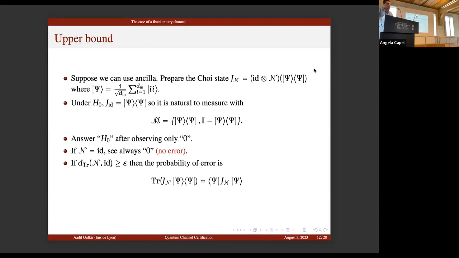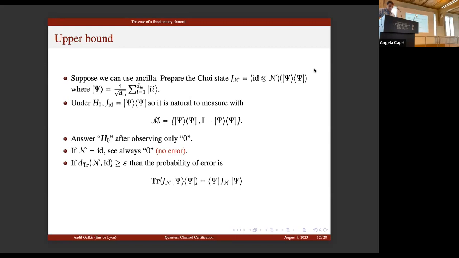We will observe always 0 if the channel is identity, and so we answer H0 if we always observe 0. Otherwise, we answer H1. The error probability here will be given by the trace of the Choi state times the maximally entangled state, and so we need to upper bound this error probability